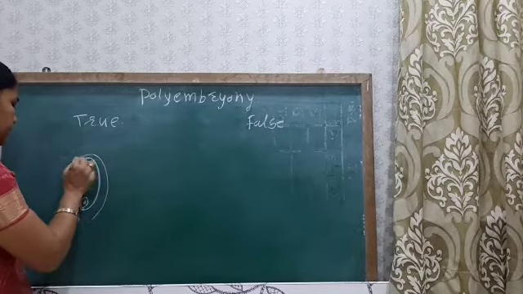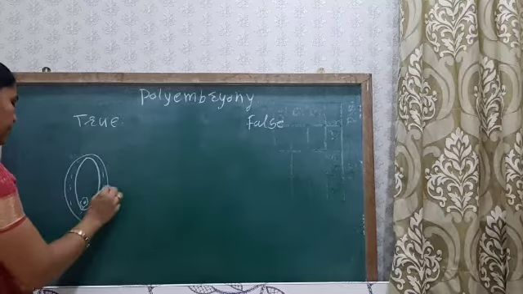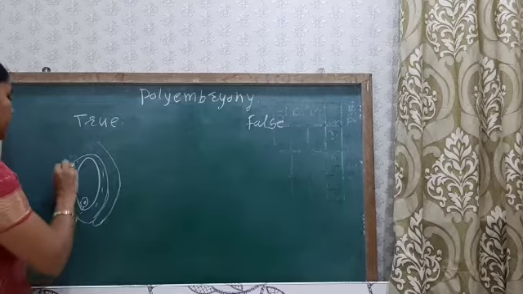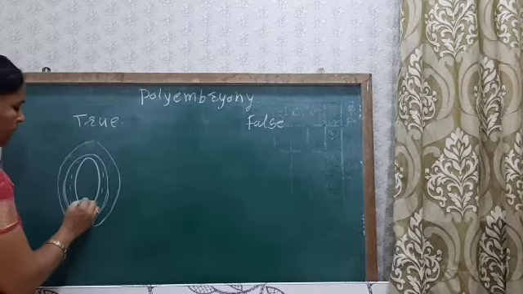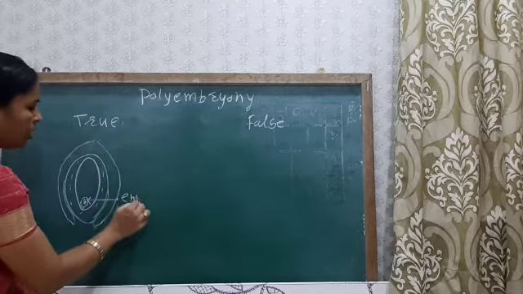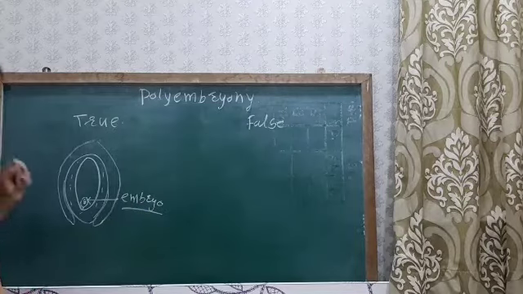It is surrounded by the nucellar cells, which are covered by the integument. After fertilization, the zygote develops into one embryo.